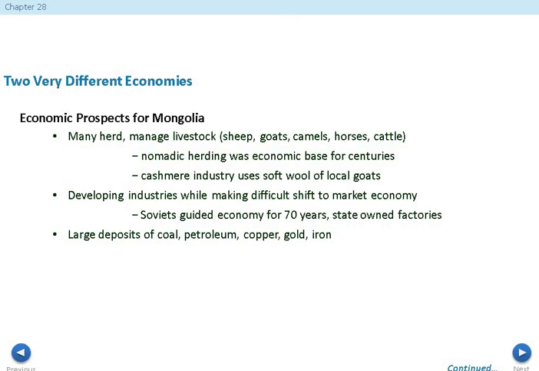The cashmere industry uses the soft wool of local goats. Mongolia is developing industries while making a difficult shift to a market economy. The Soviet Union had a huge impact on Mongolia. They guided their economy for 70 years.